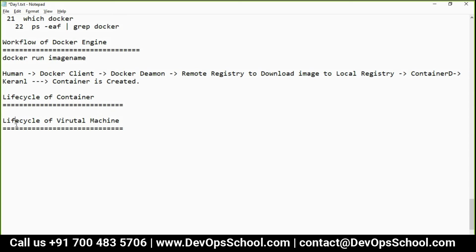Life cycle. See, I am a human being, right? I am born, then become a kid, then a teen, then young, then middle-aged, then old, then die. This is my life cycle. So what is the life cycle of a virtual machine in that case? Installation of the VM. No, the virtual machine I said, not the hypervisor. Installation you do of the hypervisor, not the VM. Okay, maybe I'm confusing you with the question. Let me begin.